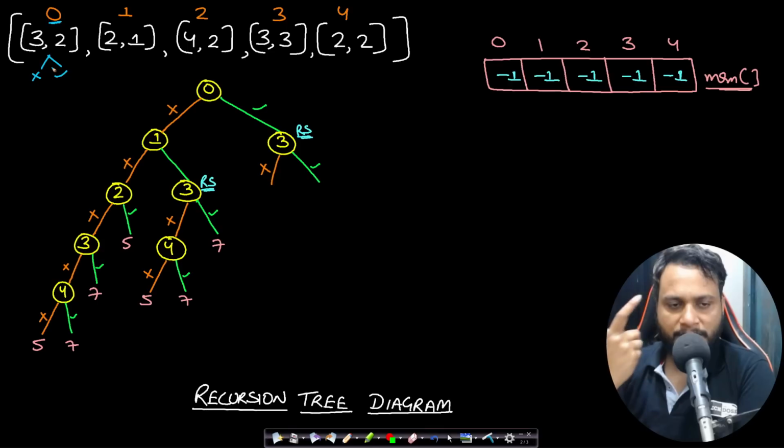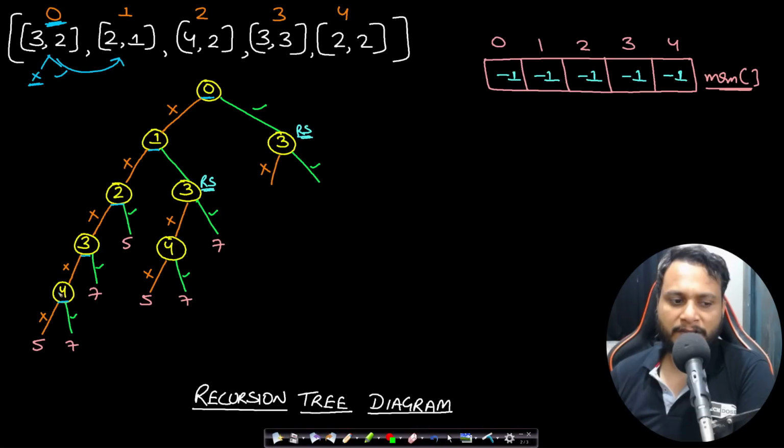So I will go with the same process, and let me try to explain it in the form of a recursion tree diagram. If I am at position 0, then I can choose not to take this exam or to take this exam, right? So let's say that first I will try not to take this exam. If I don't take this exam, simply I will go to 1, and at 1 again I can not take the exam. At 2 I can choose to not take the exam. At 3 I can choose not to take the exam, and at 4 I can choose not to take the exam, right? And if I do that, then I will reach index 5, which is out of bounds, and definitely this cannot give me any points, so we will be returning 0 from here.